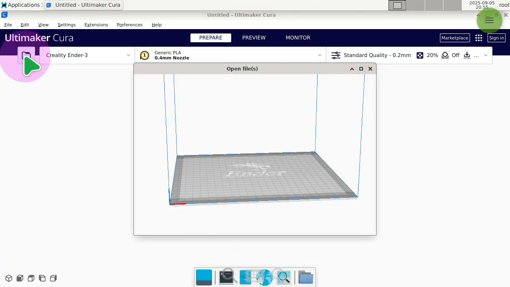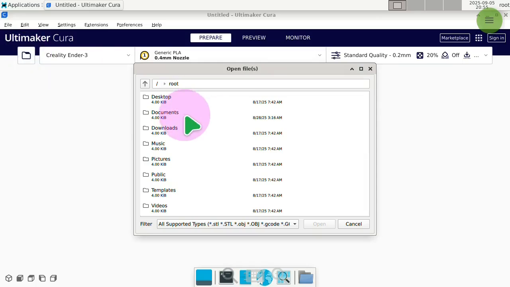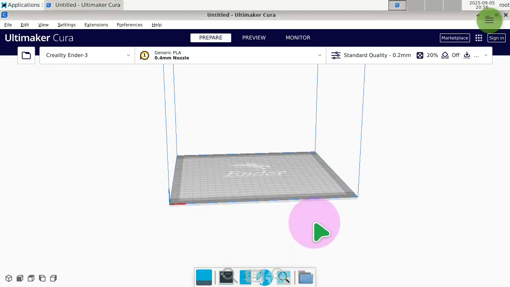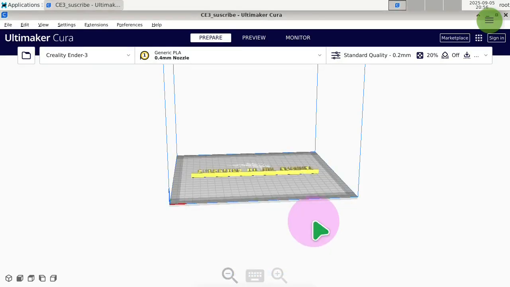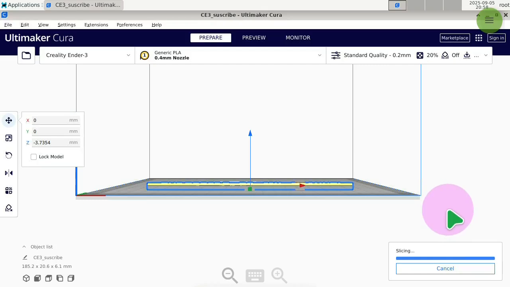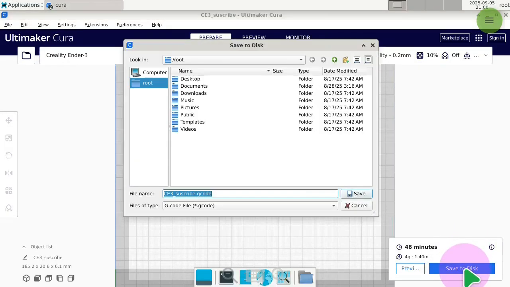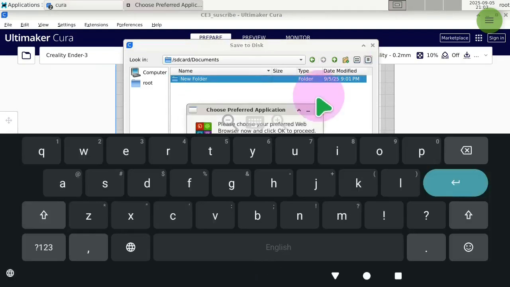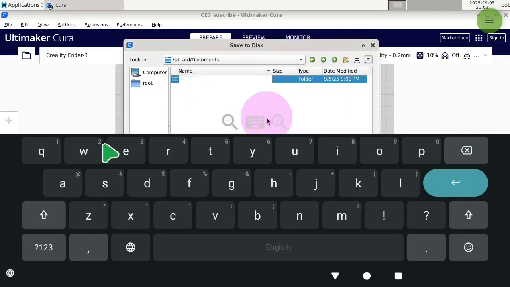Click the folder icon and select the subscribe.stl file in the path: root, Documents, Blender. Press the Slice button. Press the Save to Disk button. Save CE3 subscribe.gcode to the path: SD card, Documents, 3D prints.